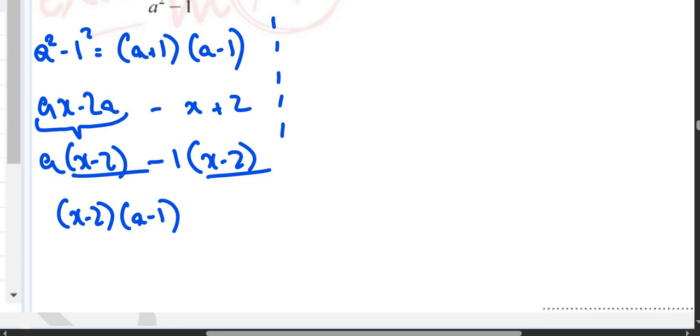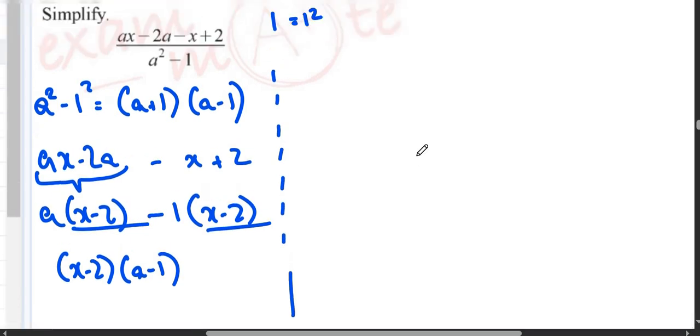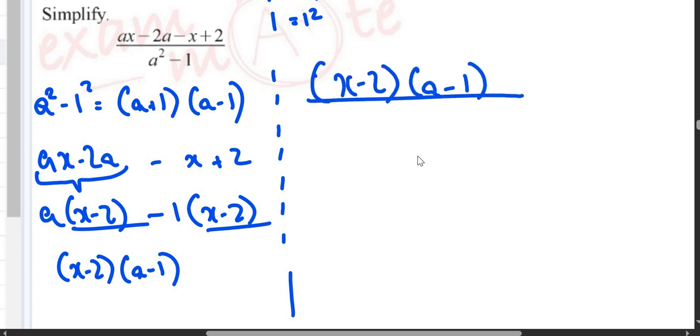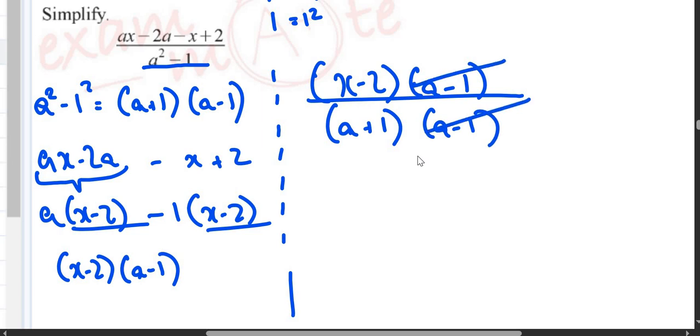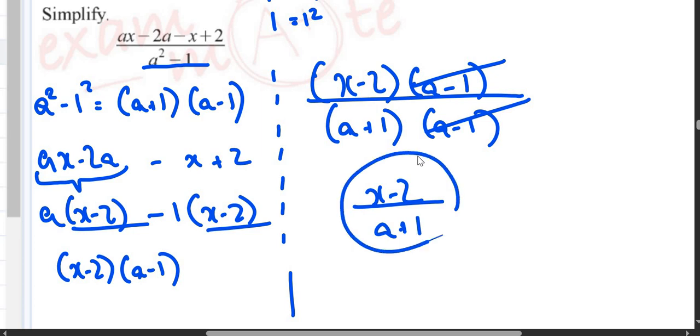Now, instead of writing ax minus 2a minus x plus 2, I will write x minus 2 times a minus 1, upon, instead of writing a square minus 1, I will write a plus 1 and a minus 1. a minus 1 and a minus 1 cancel out, it becomes x minus 2 upon a plus 1. This becomes your answer.